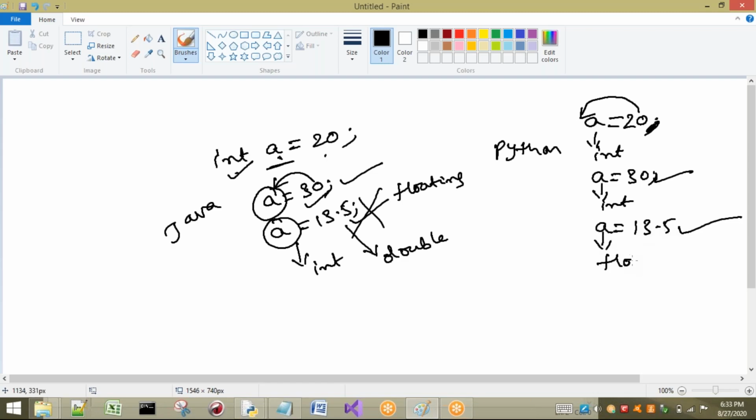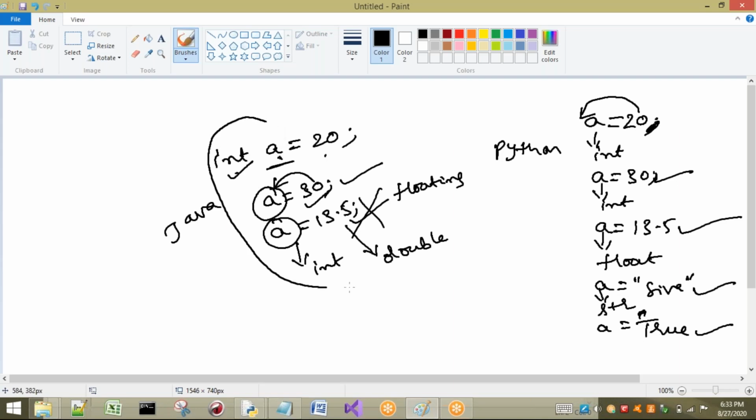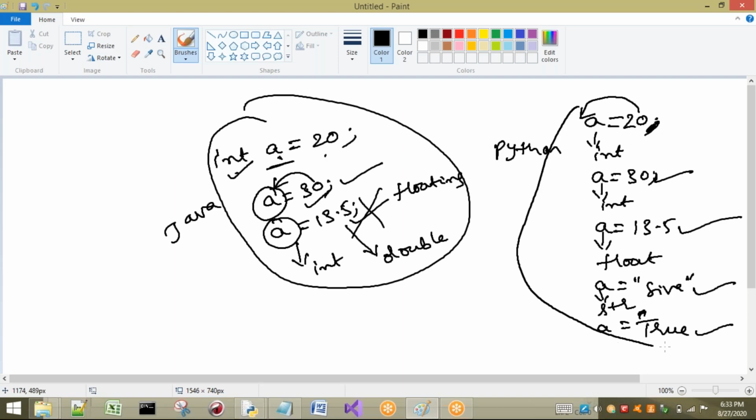because now A acts as a float. Now, if I want to make it a string, I can also make it a string. It is also correct. Now, A is str type. If I want to make it, for example, boolean True, it is also valid. But compare this one. This is Java and this is Python. Compare these two, and you can clearly understand what is meant by dynamic nature. Here A can change its type.